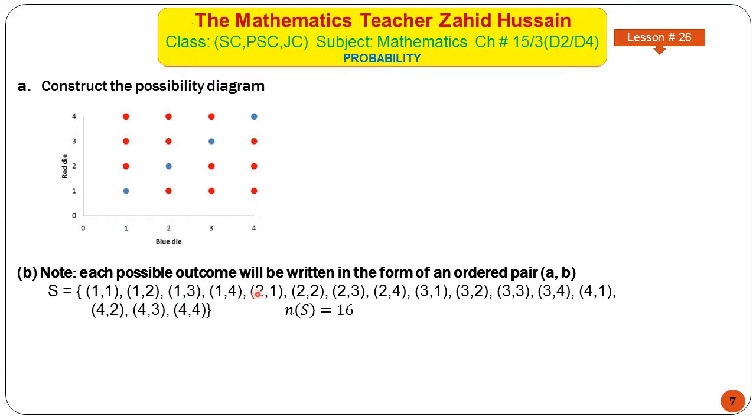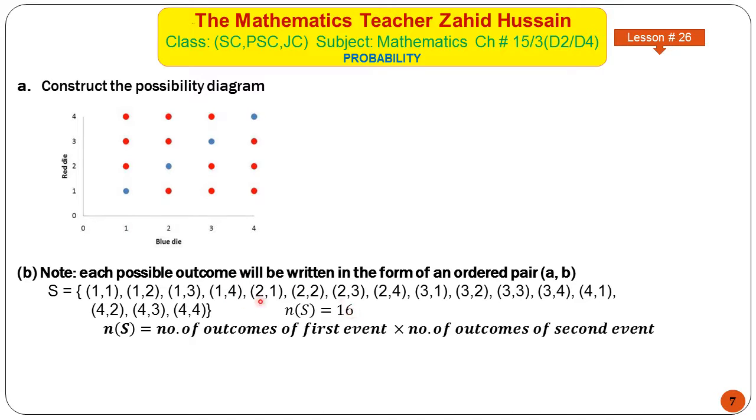Similarly 1 4, and if on the first die there is 2, then on the second die there may be 1, 2, 3, 4. If on the first die there is 3, then on the second die there may be 1, 2, 3 or 4. If on the first die there is 4, then on the second die there may be 1 or 2 or 3 or 4. Now look at this. Number of sample space is equal to 16.